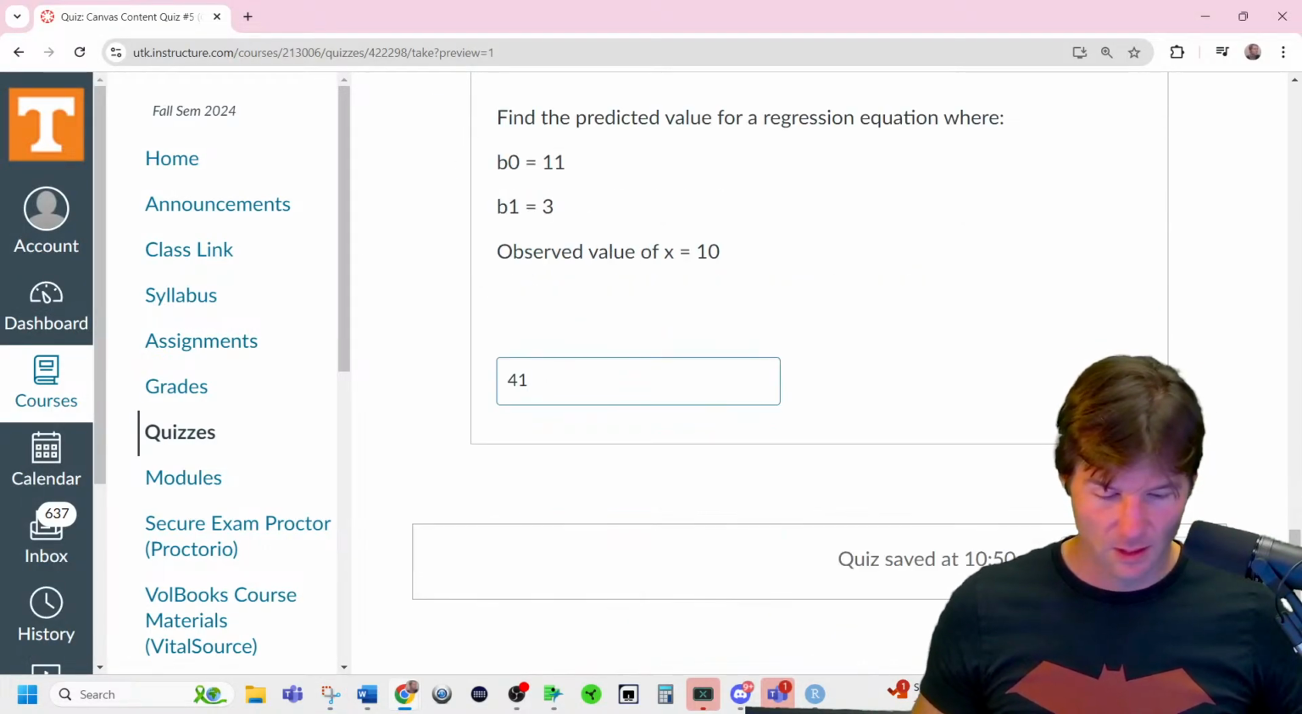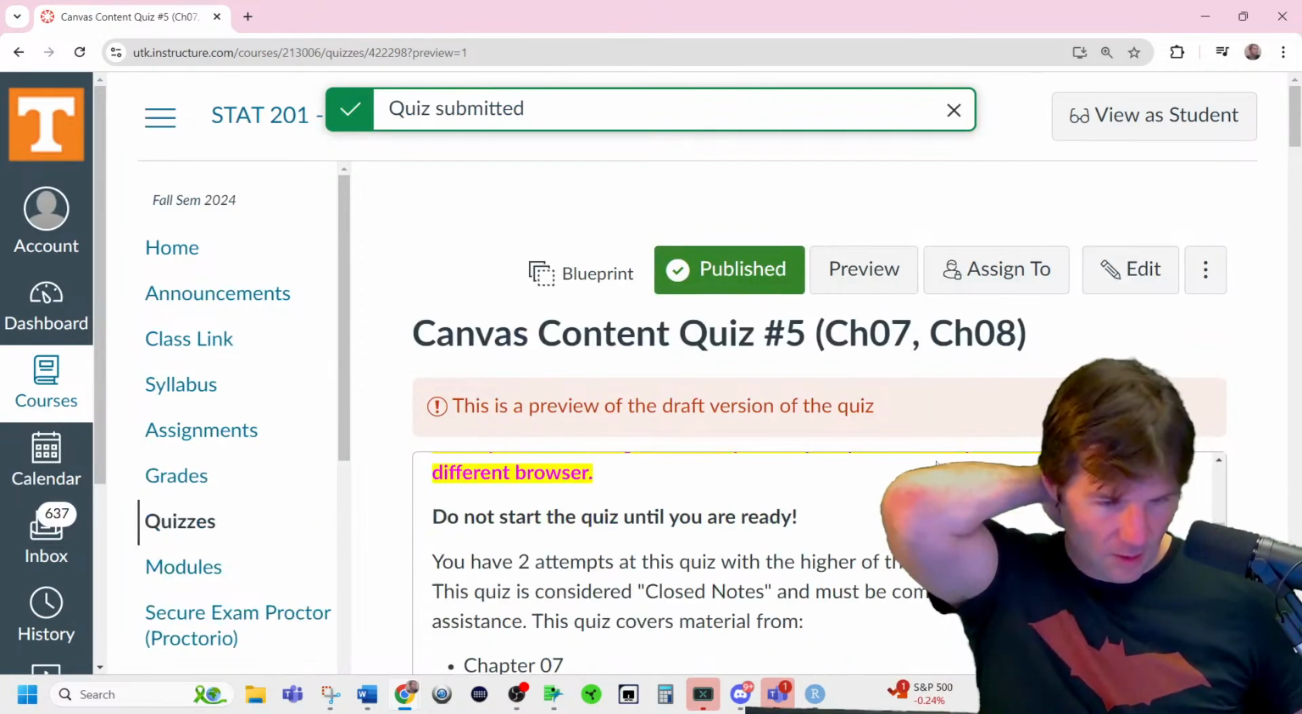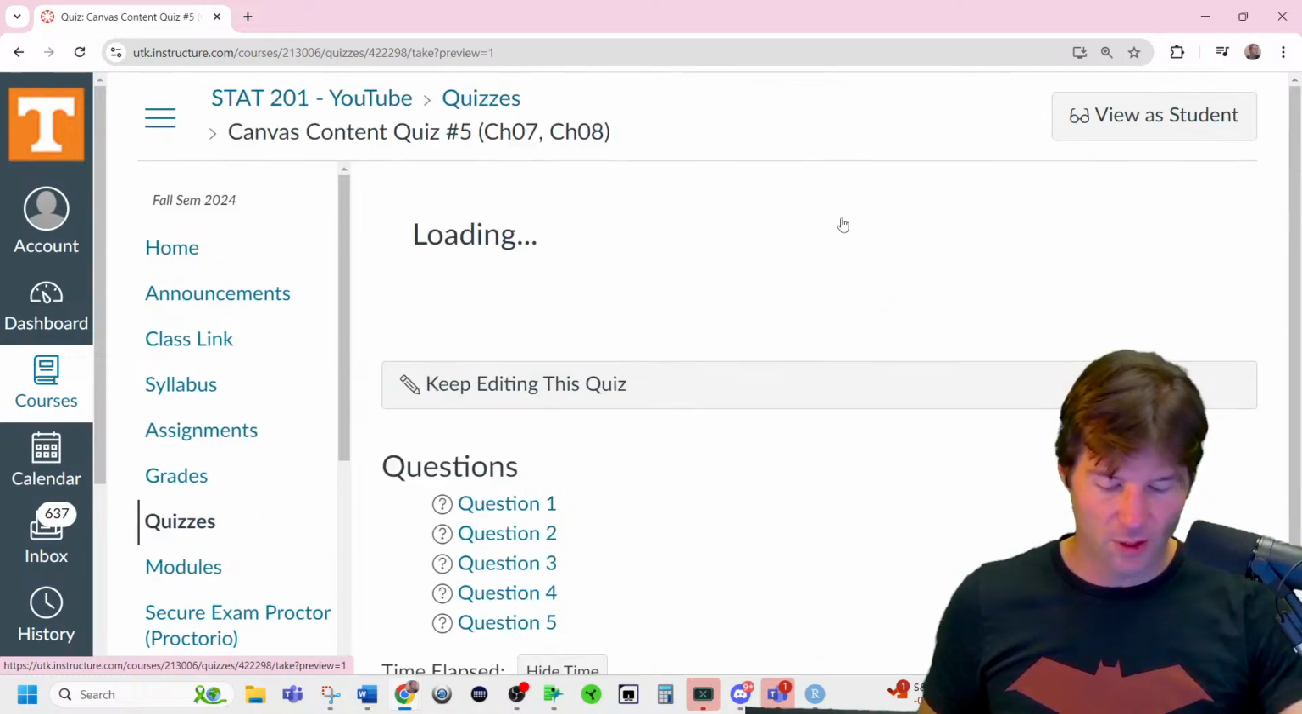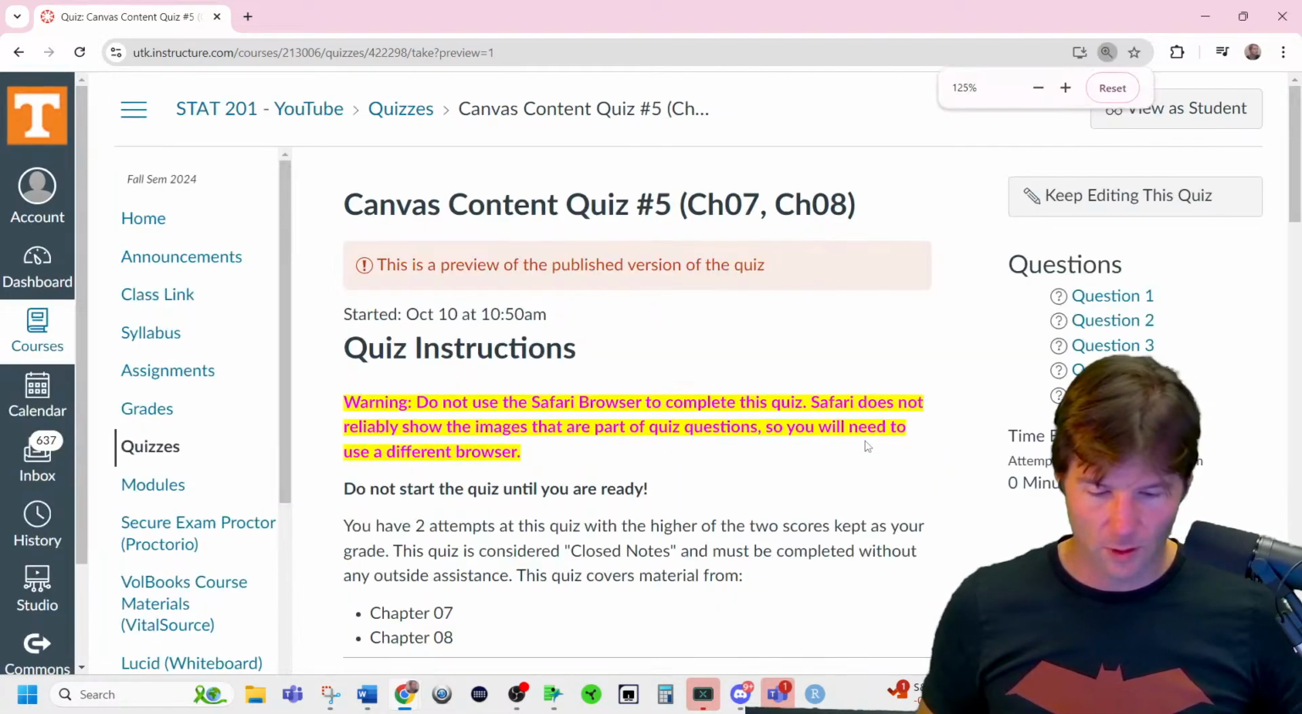Nice and easy. Hopefully you got 100 on this. We'll do one more version. It might be a lot of the same. We'll do it a little bit quicker.